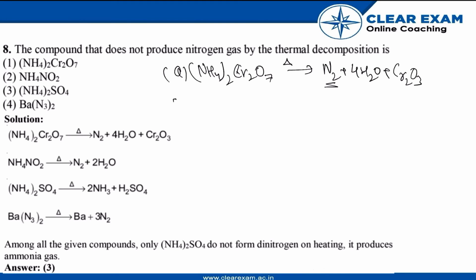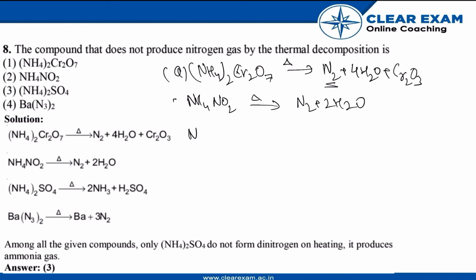Then we have option B, NH4NO2. This is ammonium nitrite. The thermal decomposition of this will release N2 and 2H2O.